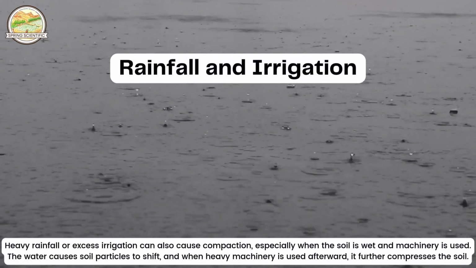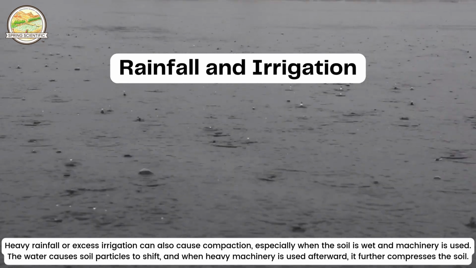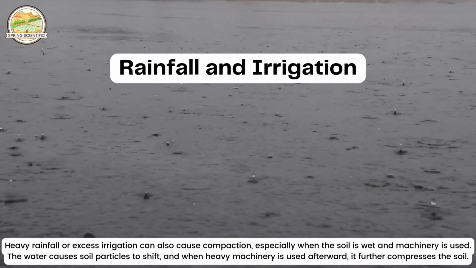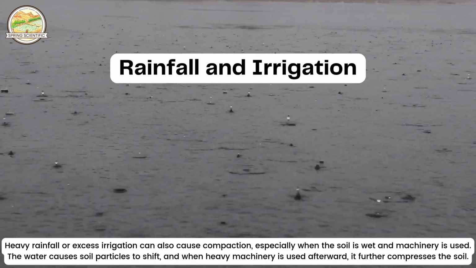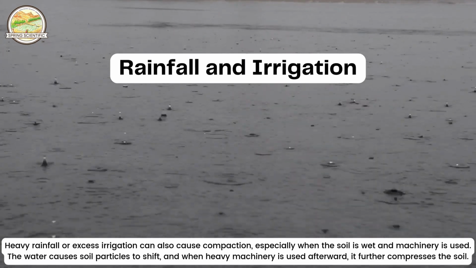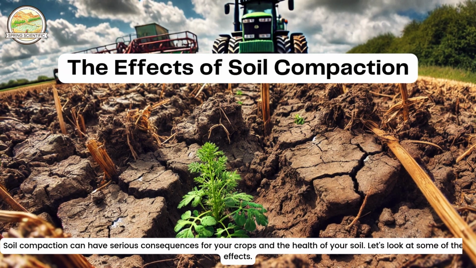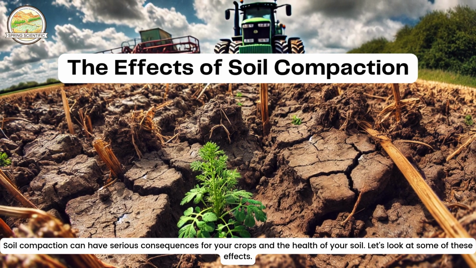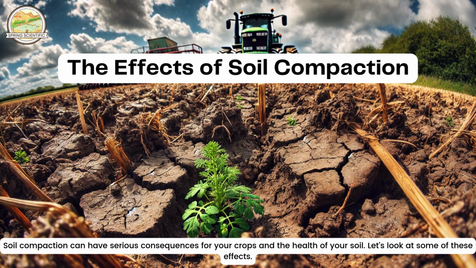4. Rainfall and irrigation. Heavy rainfall or excess irrigation can also cause compaction, especially when the soil is wet and machinery is used. The water causes soil particles to shift, and when heavy machinery is used afterward, it further compresses the soil. The effects of soil compaction. Soil compaction can have serious consequences for your crops and the health of your soil. Let's look at some of these effects.